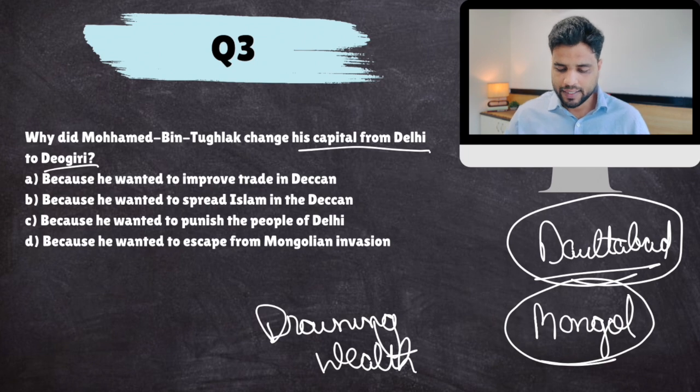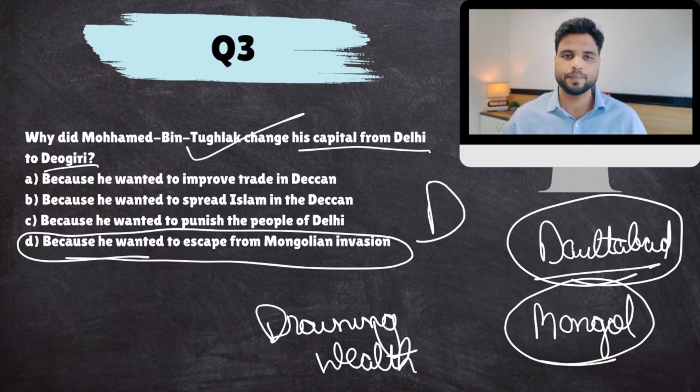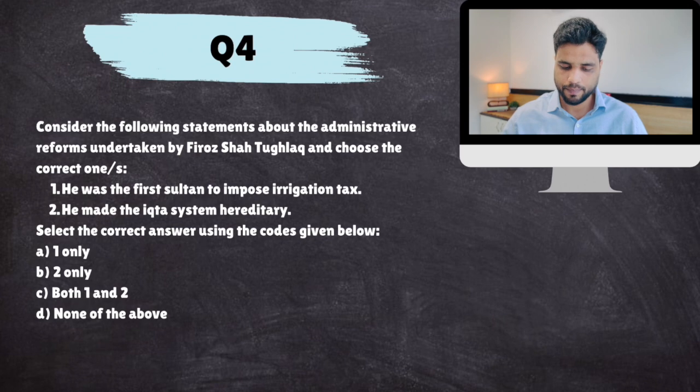So that is why it was because of the Mongols and shifting the administration to the center. So, because he wanted to escape from Mongolian invasion is the most appropriate answer to this question. So, this is correct. All right, next.